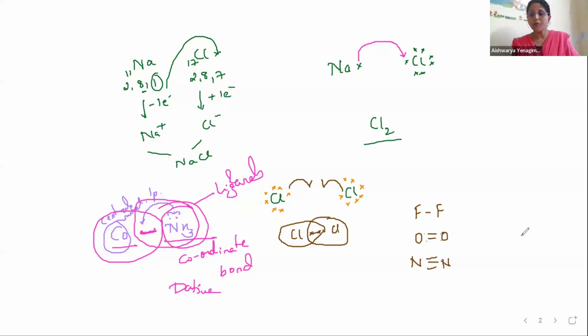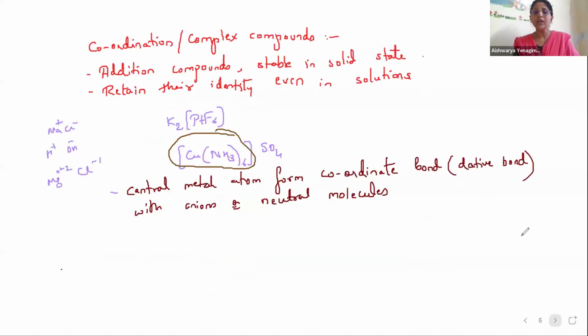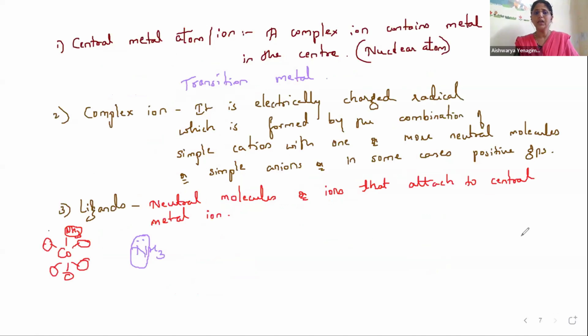So this type of bond exists between the central metal atom and the ligands in the coordination bond. Yes. So who is the donor atom here? In the ligand, and this entire thing NH3 is called a ligand, of course. But in the ligand, there will be a particular atom which is going to donate the electrons. So that is called the donor atom.